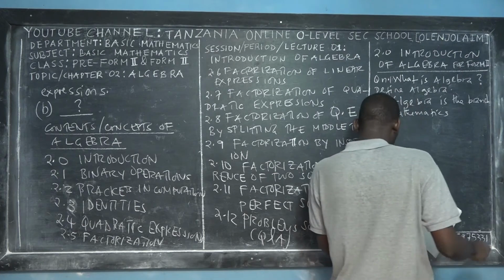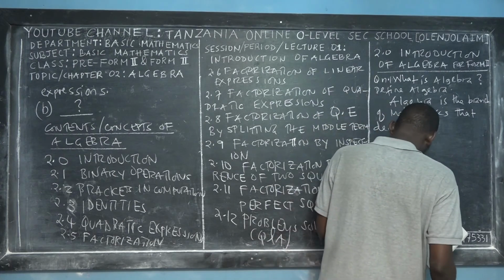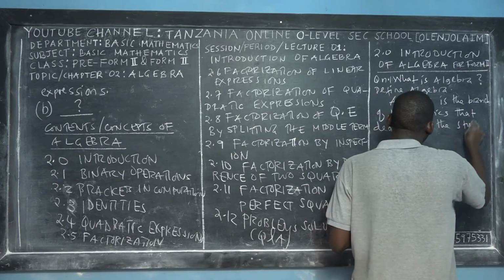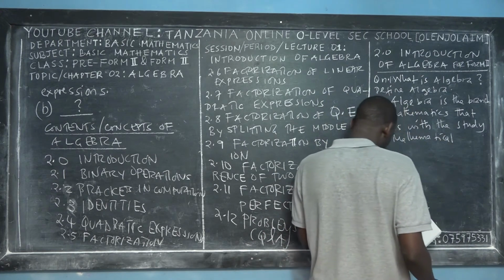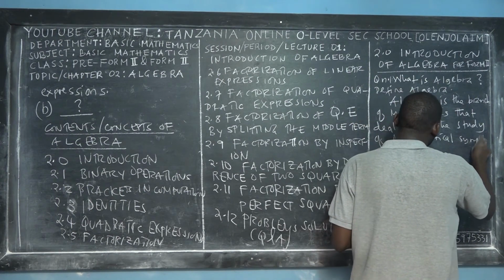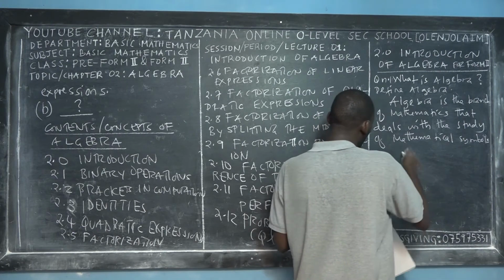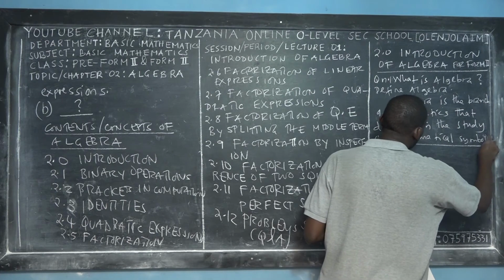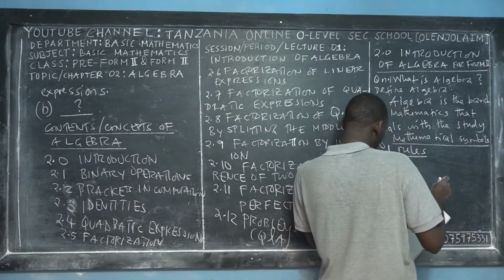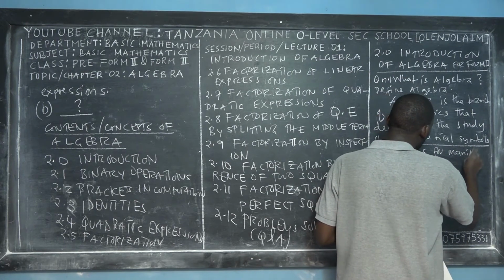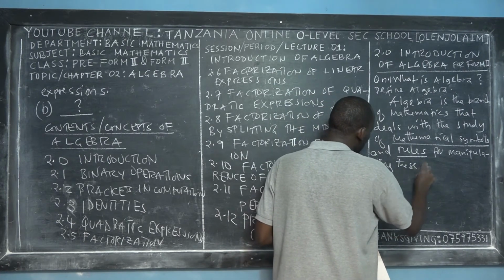It's a branch of mathematics that deals with the study of mathematical symbols and rules for manipulating these symbols.